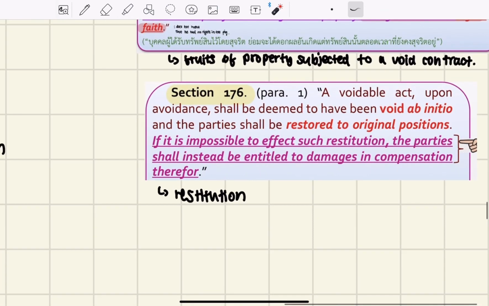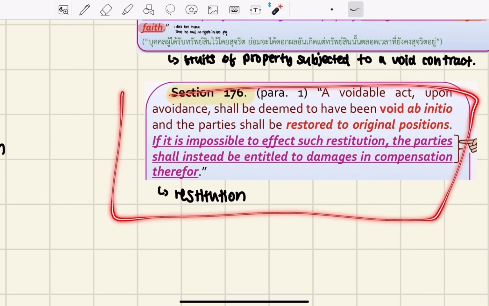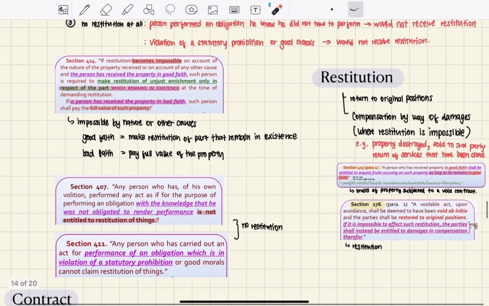And also, just a reminder that a voidable act, upon avoidance, shall be deemed to have been void from the beginning, and the parties shall be restored to their original positions. If it is impossible to effect such restitution, the party shall instead be entitled to damages in compensation therefor. So this is basically the whole restitution topic.